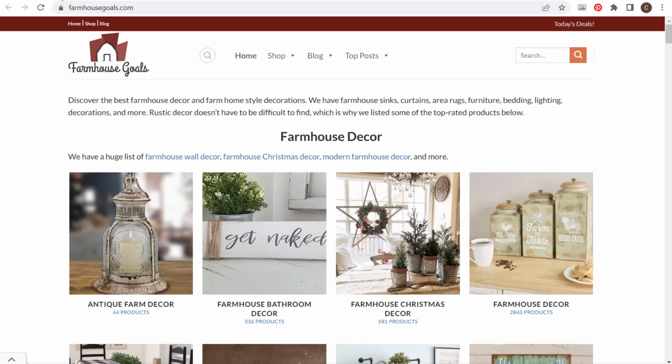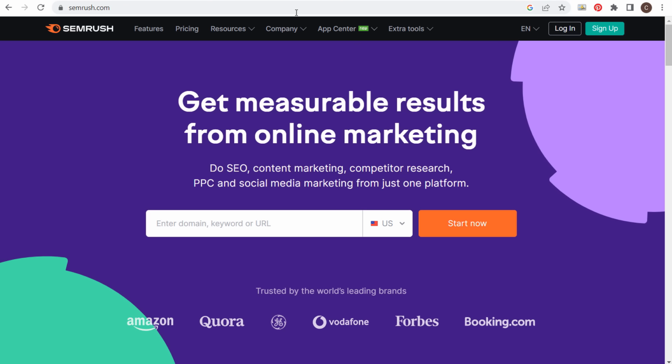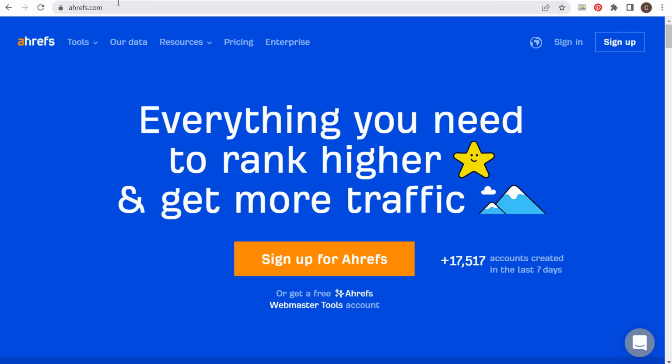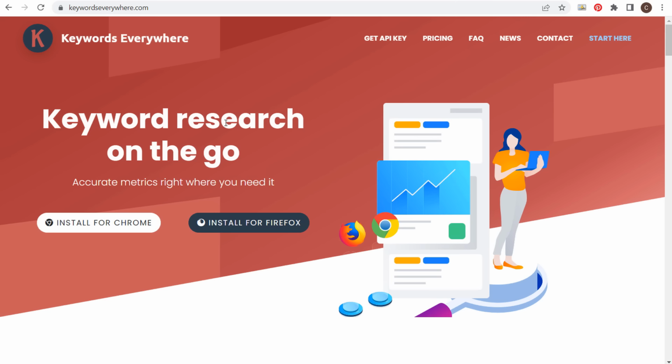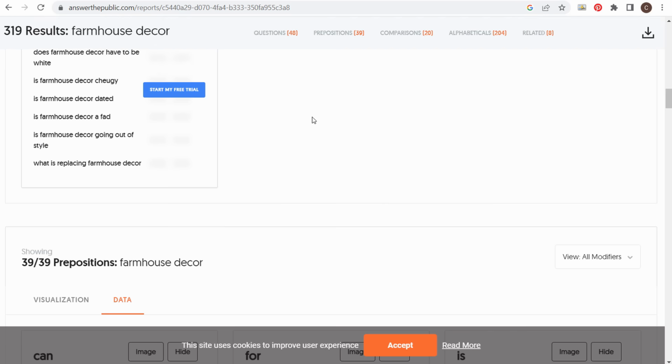So we're going to be using the Google Keyword Planner to come up with a very good list of keywords where we can start to target some of these short tail and long tail keywords and actually solve for search intent. Now, there are plenty of other paid and free keyword tools out there. Some of the best paid keyword tools are SEMrush.com and Ahrefs.com. There are freemium keyword tools like keywordseverywhere.com that offer a lot for free by just installing the Chrome plugin. Things like answerthepublic.com will give you several free searches per day.